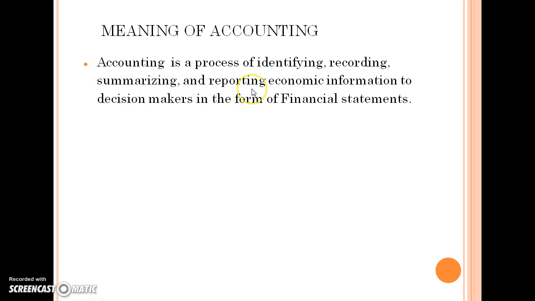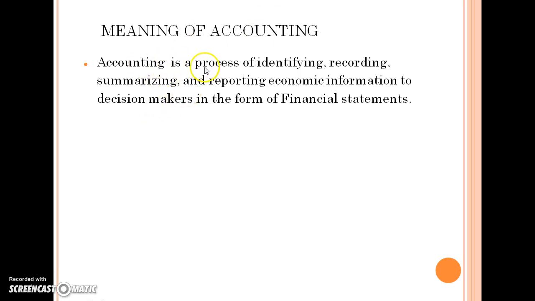The next is reporting. Reporting basically means providing the information to those persons who need to find out whether the business is going for loss or profit. And the most important person who needs to find out the company's profit and loss for decision making is the owner, the owner or shareholders of that business.